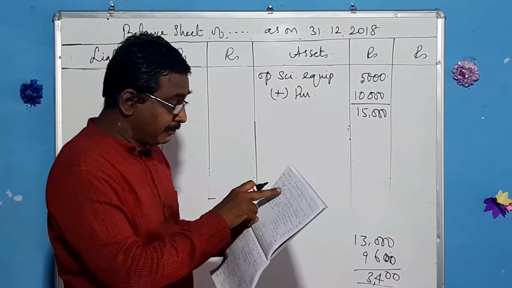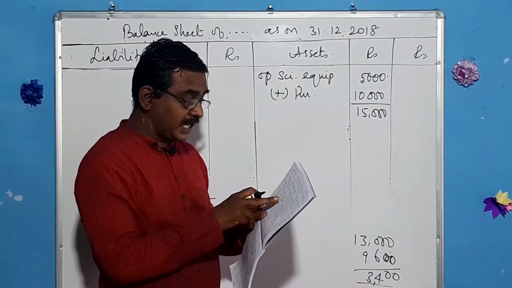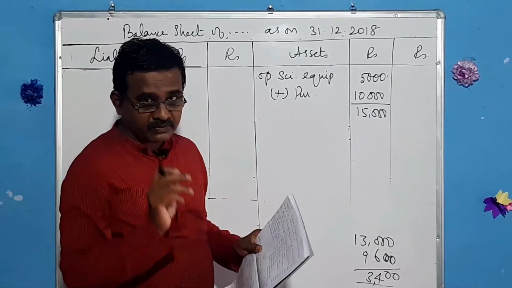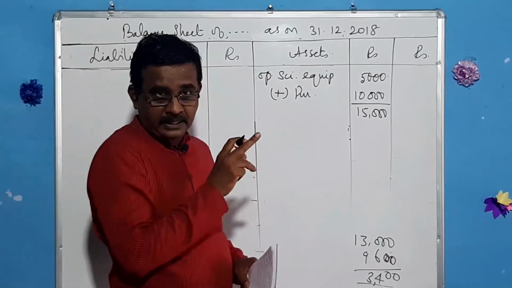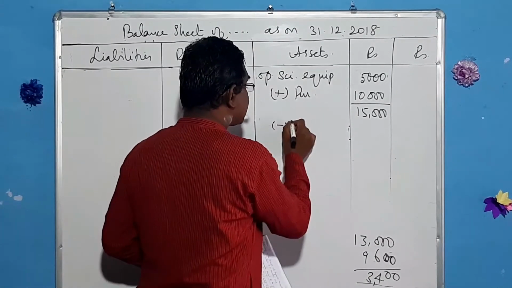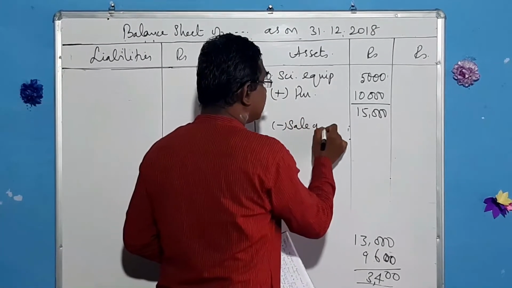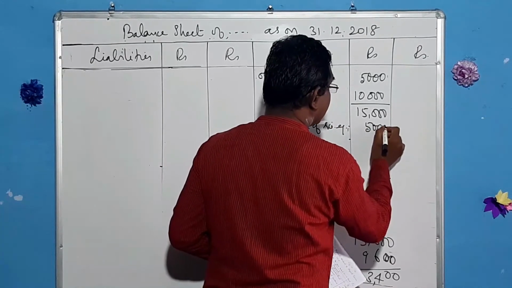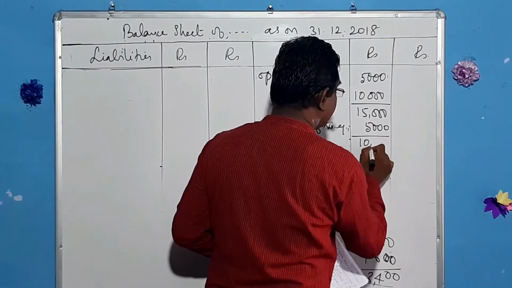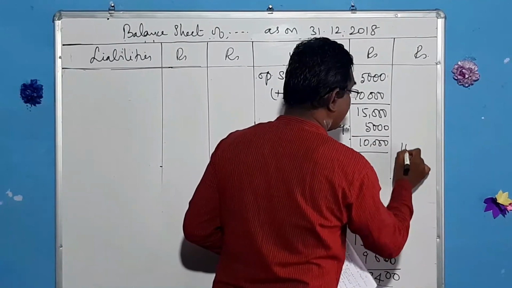But in the receipts side, they have given sale of science equipments. Its value is 5,000. So only 5,000 should be subtracted. Sale of science equipments, what is that amount? 5,000. And the 10,000 should be shown in the outer column.